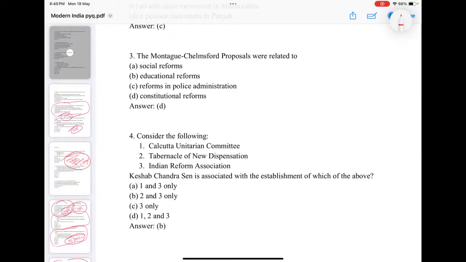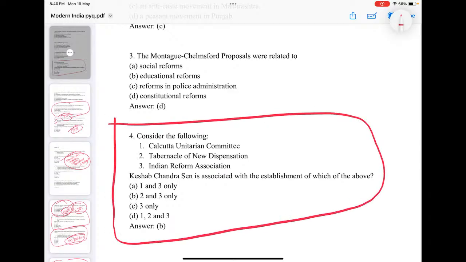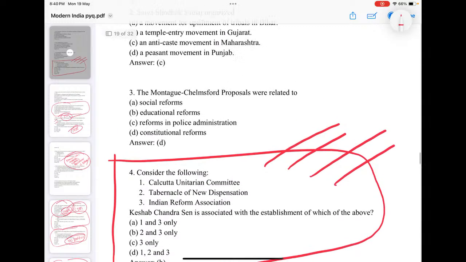See, similar way, another question is asked here. Popular personalities of modern India: reformers, educationists, thinkers, intellectuals, moderates, extremists, freedom fighters. Their associations: Calcutta Unitarian Committee, we know Raja Ram Mohan Roy. Tabernacle of New Dispensation, we know it is Keshab Chandra Sen. Indian Reform Association, Keshab Chandra Sen. So they are asking for what all is associated with Keshab Chandra Sen.